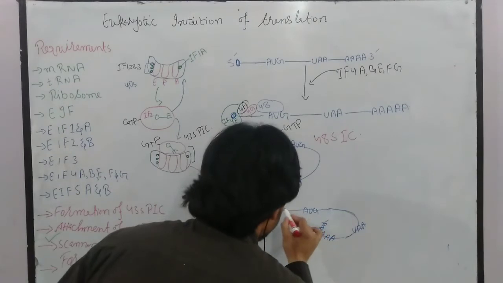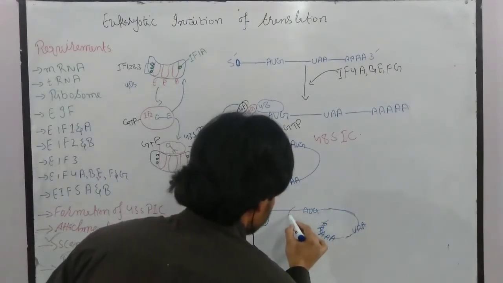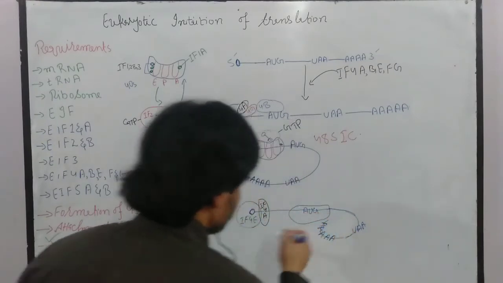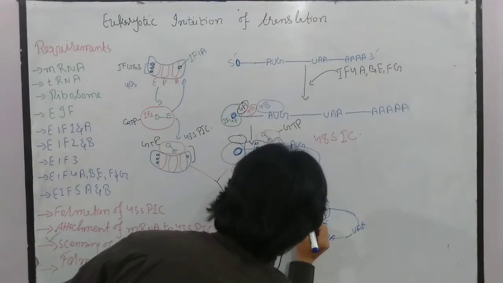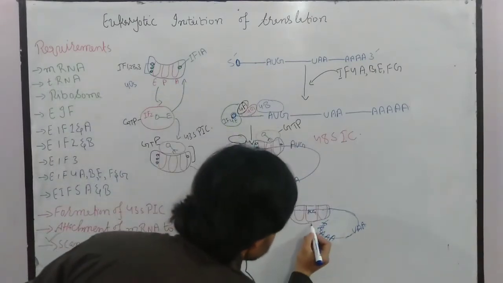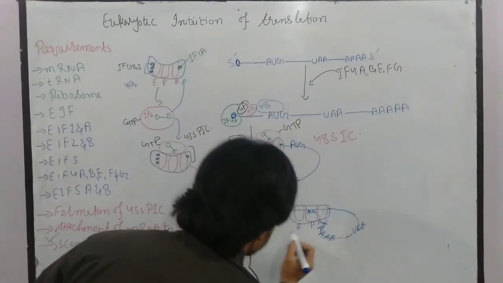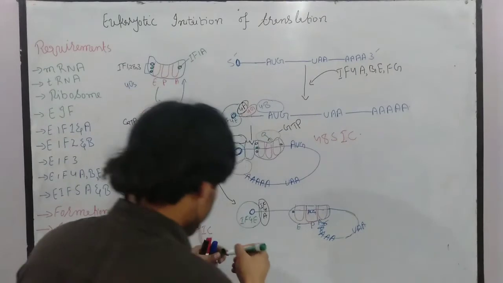So let's suppose these are the complexes. Now this is the small subunit of the ribosome. As you can see, it will just come here. So let's suppose this is the start codon AUG. Okay, now this is the P site, A site and E site, and they also have the initiation factors, as you can see.